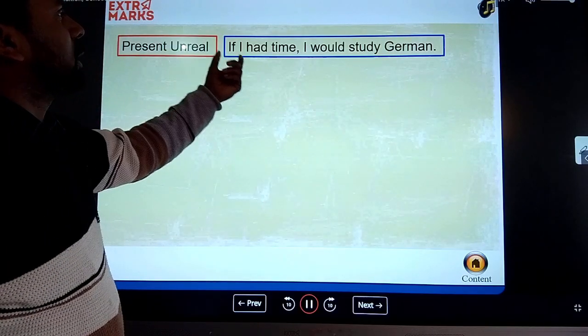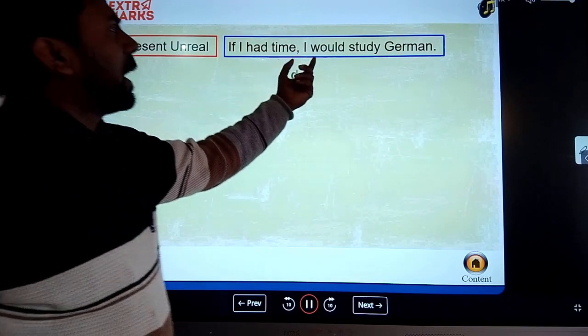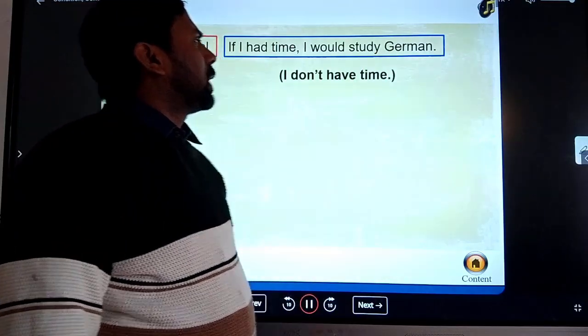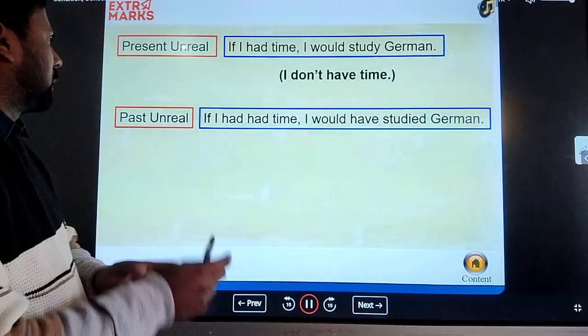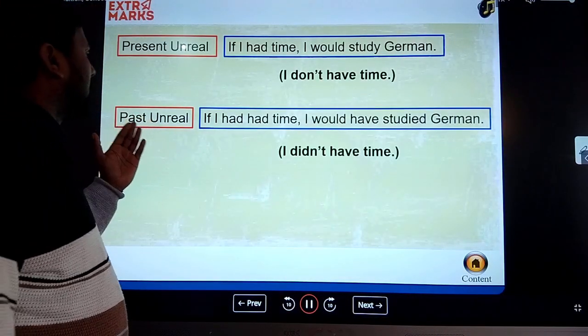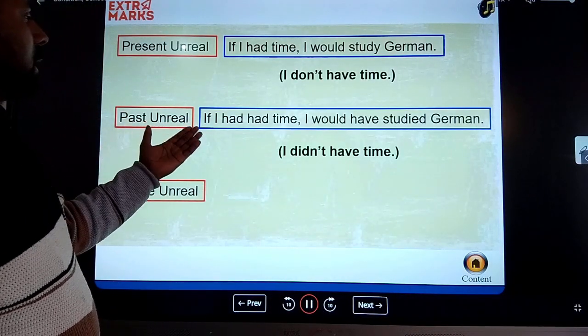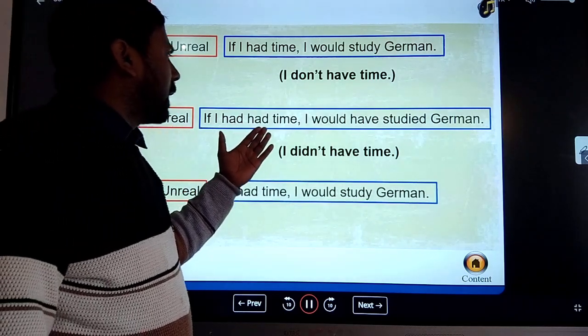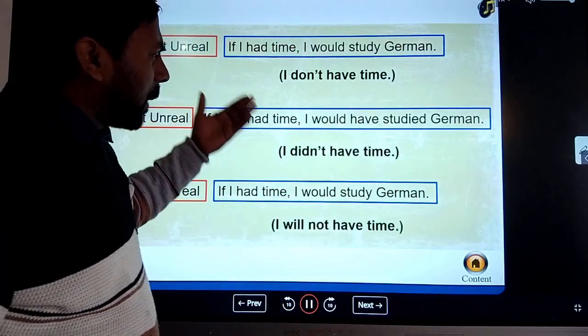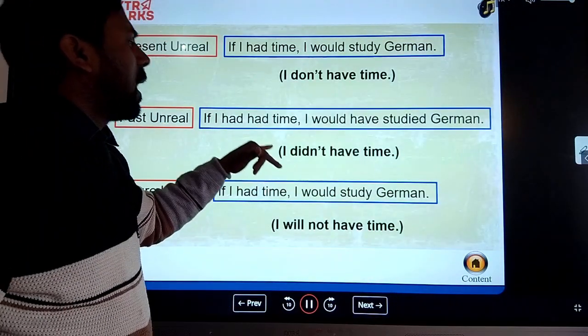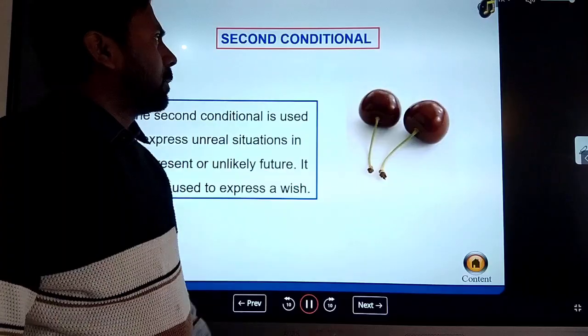The present unreal means if I had time, I would study German. So here it means I don't have time. It is a condition. Okay. Past unreal. How is it used? Like if I had time, I could have studied German. So in past time, the possibility is that I did not have time.